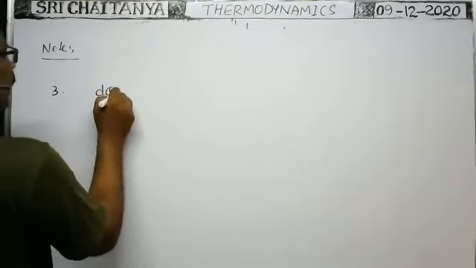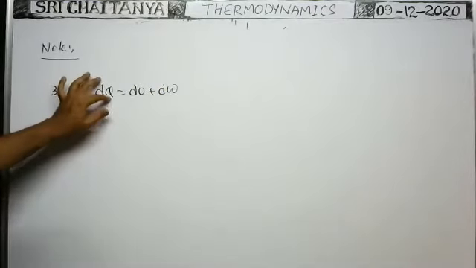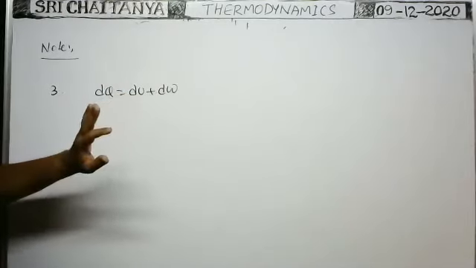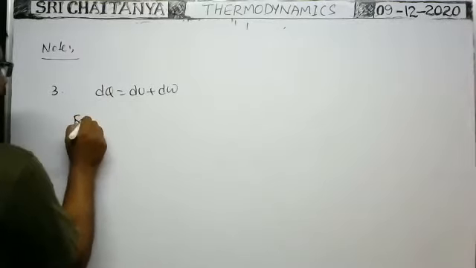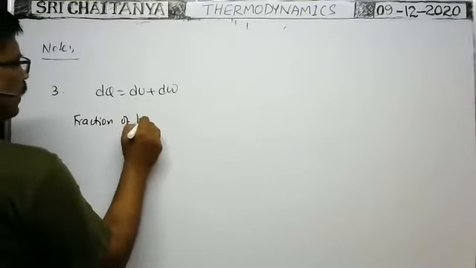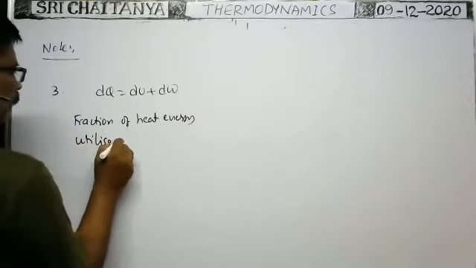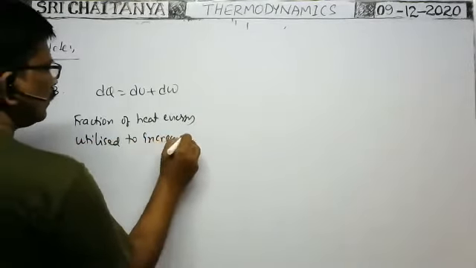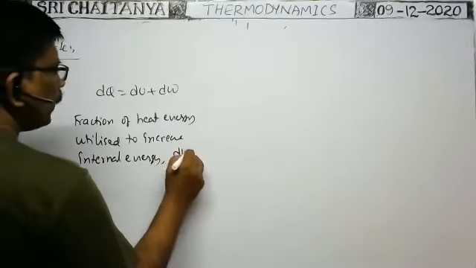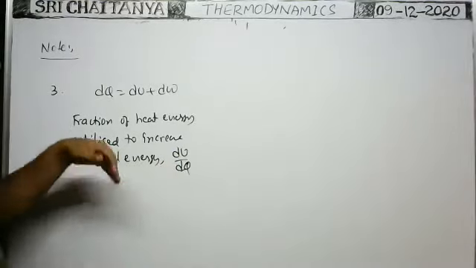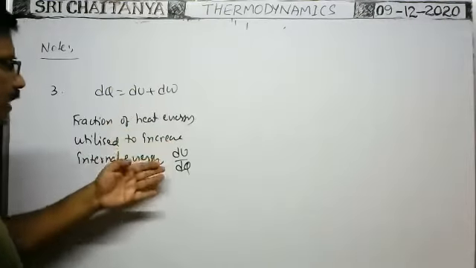Third one, from dQ is equal to dU plus dW. When you supply dQ amount of heat energy, it is utilized to increase the internal energy and to do external work. The fraction of heat energy supplied utilized to increase the internal energy is dU by dQ. When you supply dQ amount of heat energy to the system or gas, the increase in internal energy say dU, and the fraction of heat energy utilized to increase the internal energy means dU by dQ.